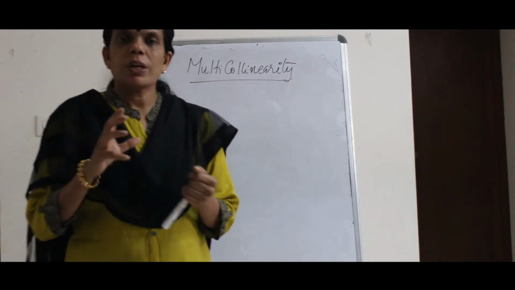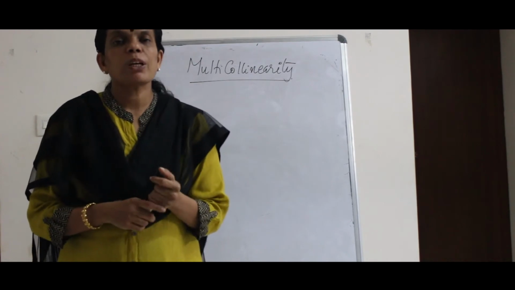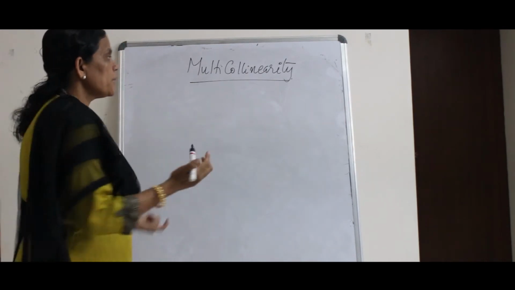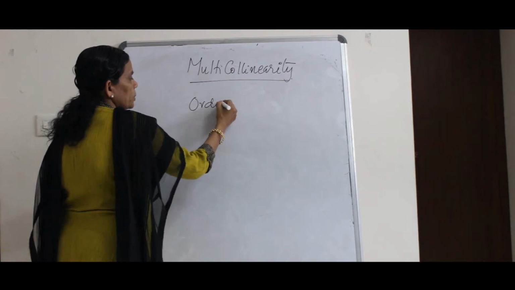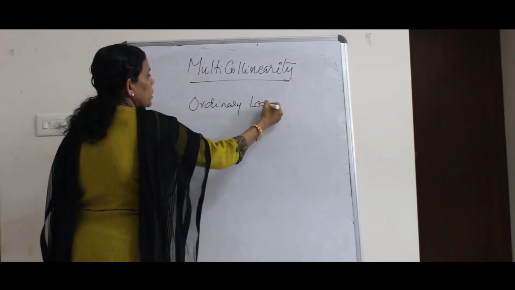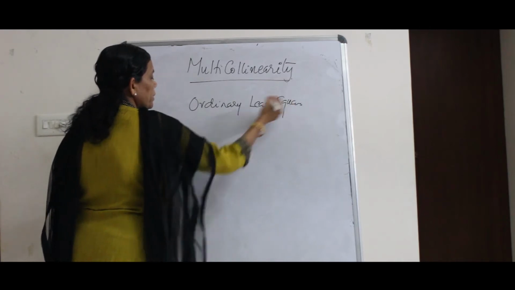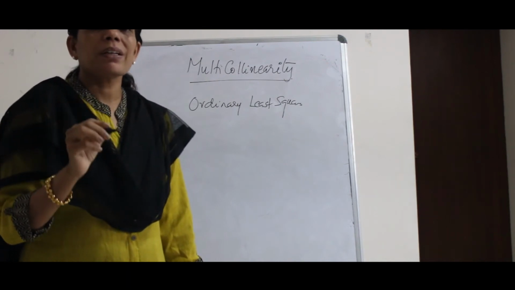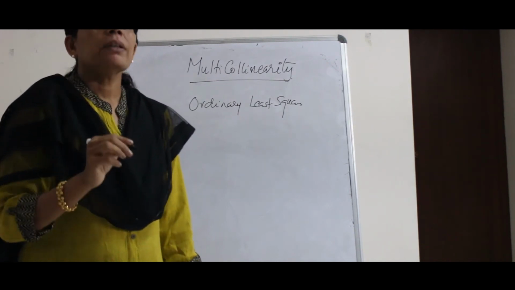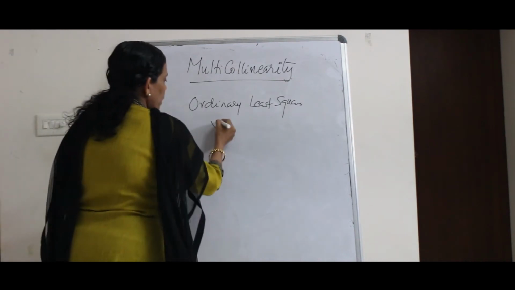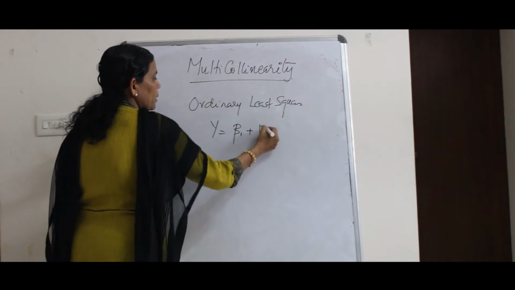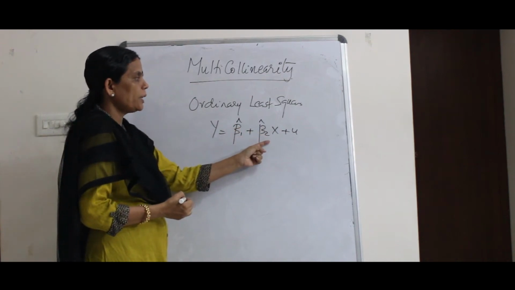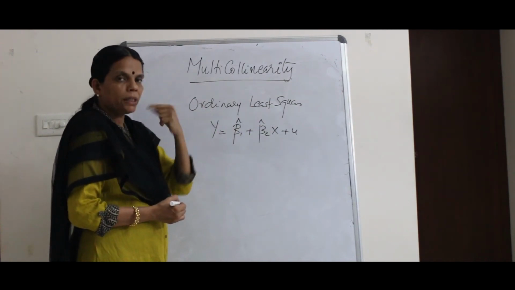Under econometrics, you are trying to find out the parameters of economic relations, and this estimation of parameters is done by a major technique which is called ordinary least squares. So what do you do under ordinary least squares? You try to minimize the deviation of observations from the actual regression line. Suppose you have this relation y is equal to beta 1 plus beta 2 x plus u. You are trying to find out the values of beta 1 hat and beta 2 hat using ordinary least squares.